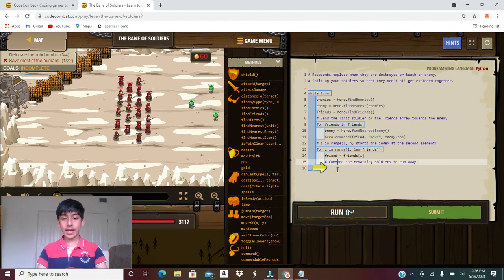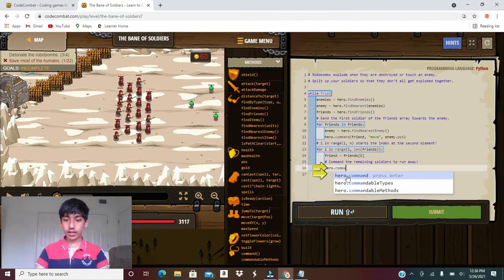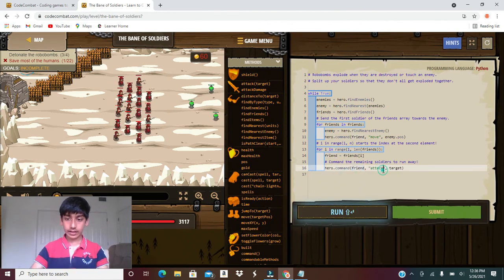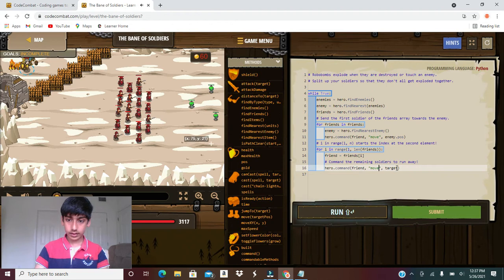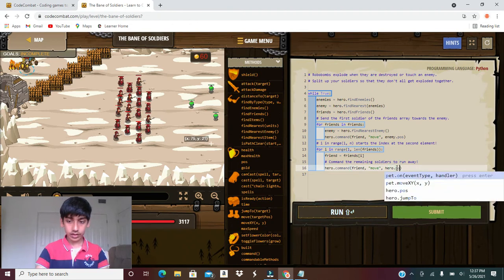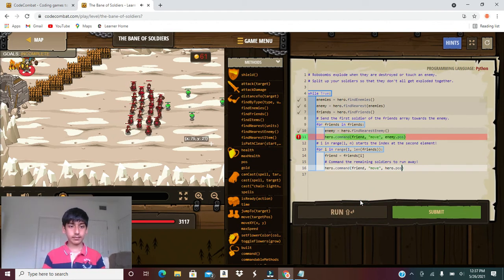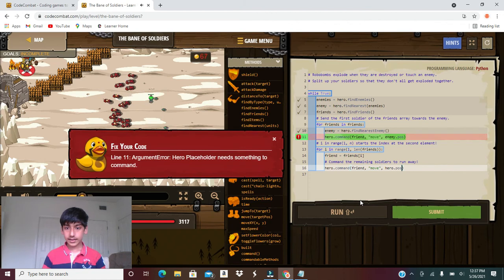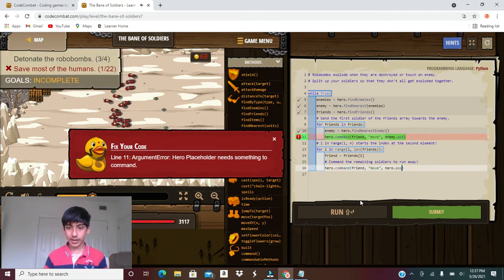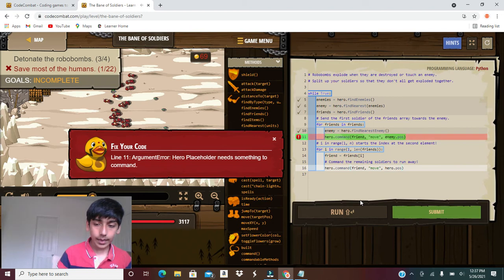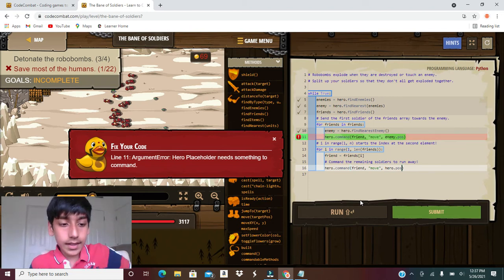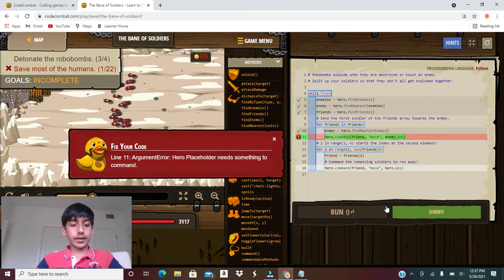And we have to command the remaining soldiers to run away. So hero.command friend to move, let's say, to the hero.pos. So let's ask the friend to move to the hero.pos. And next it says that the hero placeholder needs something to command. And this is what error you might get. So to clear the error, this is what we do.